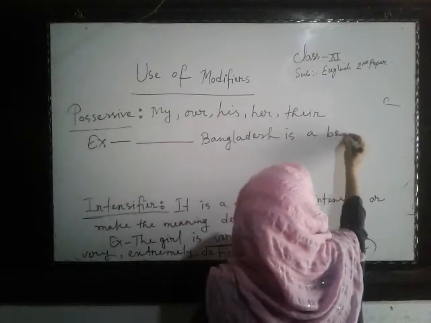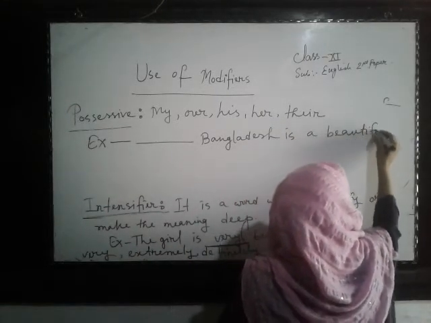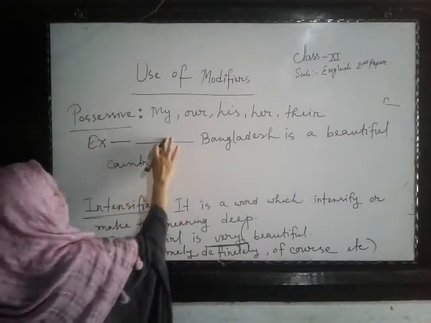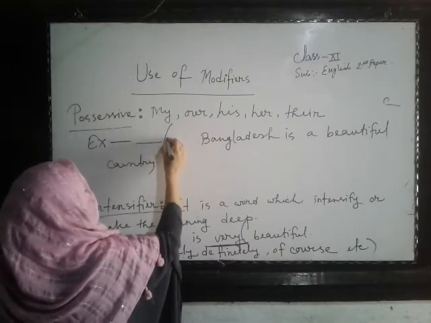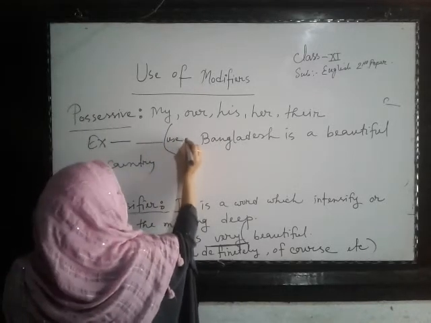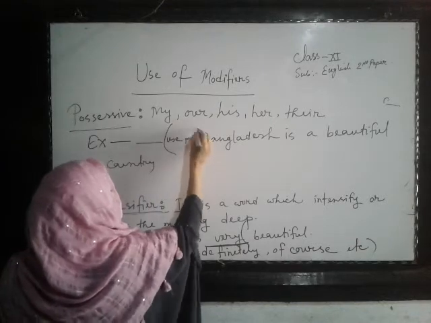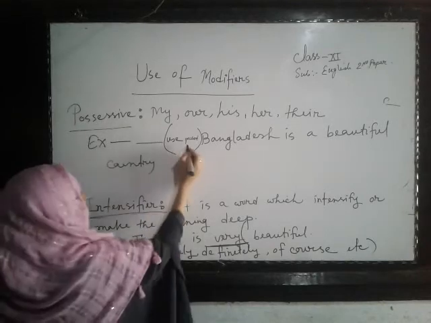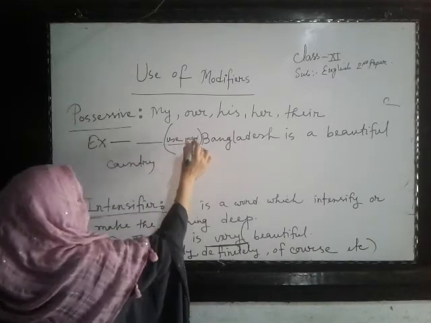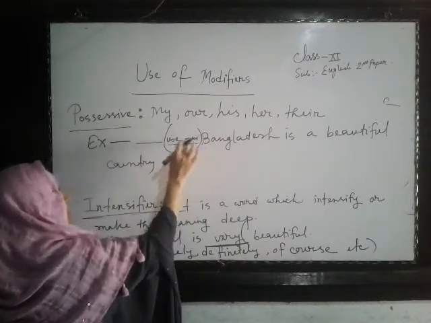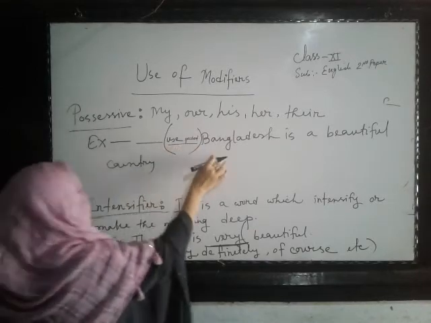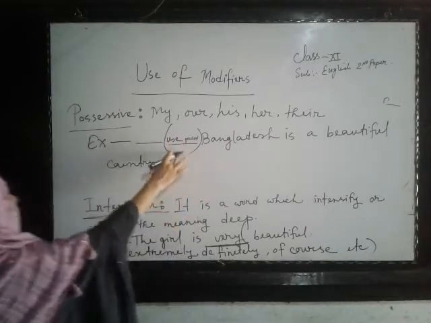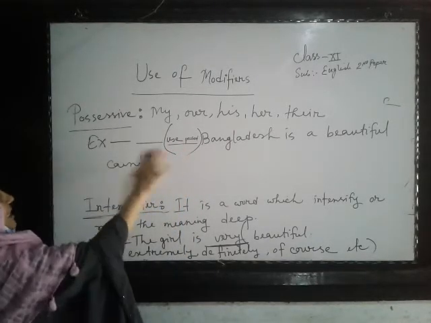Bangladesh is a beautiful country. Here is one gap, and in the bracket is written use possessive. Sometimes it is written simply use possessive, no pre-modifier or post-modifier. That doesn't matter. You just read what is written here, use possessive. If it is written use possessive as pre-modifier or post-modifier, that is the same thing, because pre-modifier, post-modifier doesn't matter here. You just use possessive here.